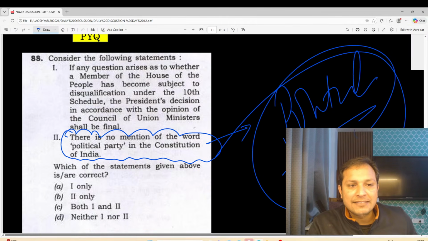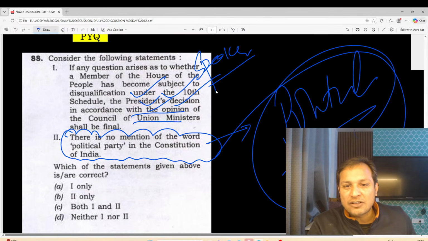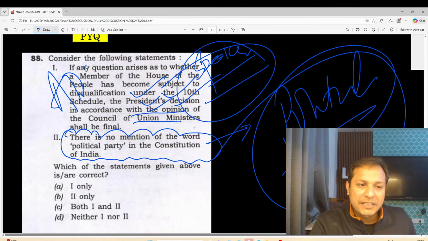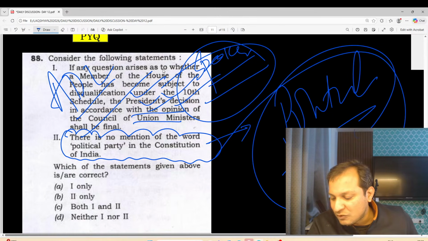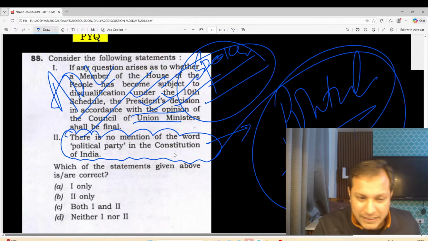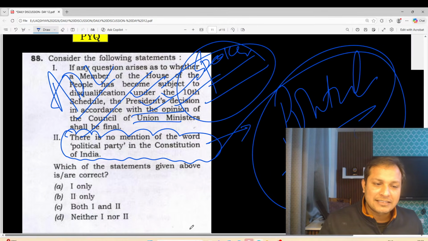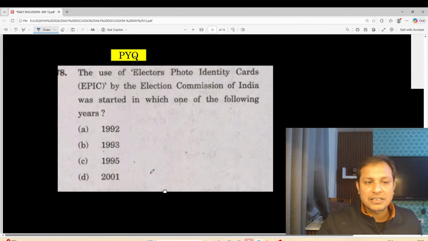If a question arises as to whether a member of the House has become subject to disqualification under the 10th Schedule, then the President's decision according to the Council of Ministers? No, the Speaker is the final authority, guys. The Speaker is the final authority under the anti-defection law. I hope you can solve this question. The answer will be Option D. Let us see another question, guys.